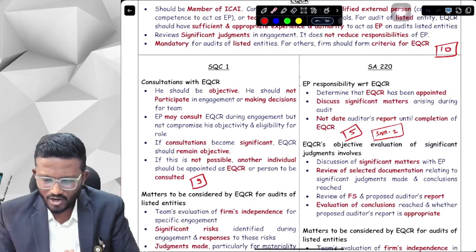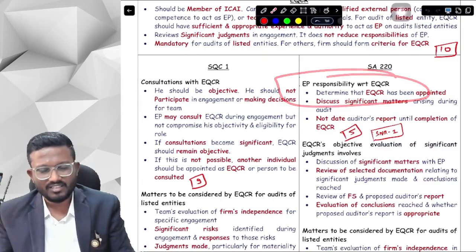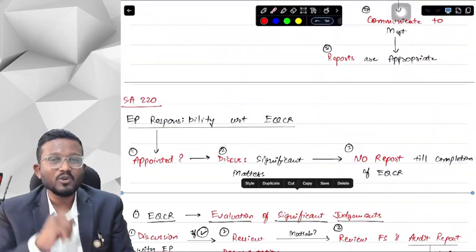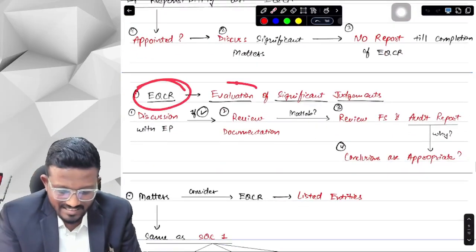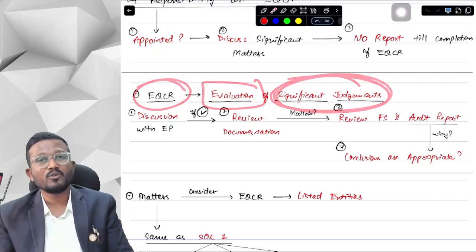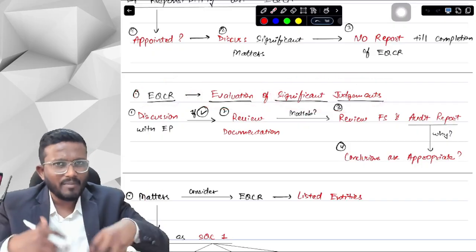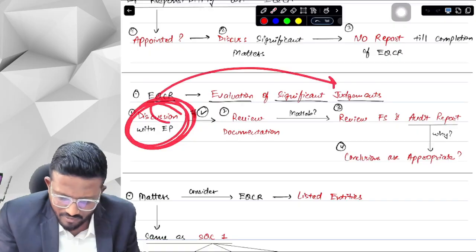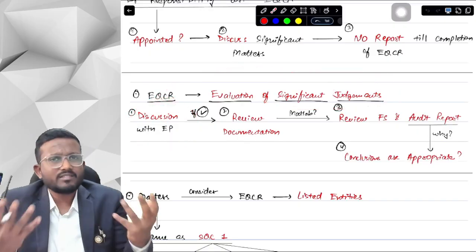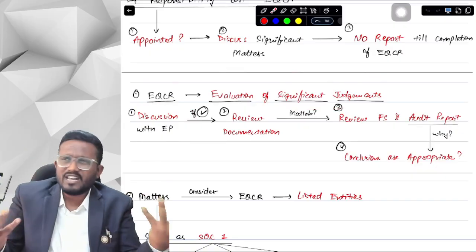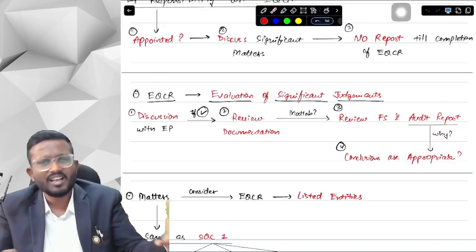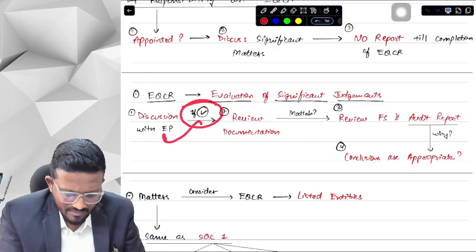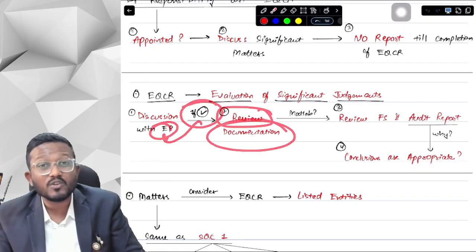So this is your engagement partner responsibility with respect to EQCR. What I have told you is that the EQCR has the responsibility to review significant judgments. The significant judgments will mostly be made by the engagement partner, so the EQCR will go to the engagement partner and discuss the significant judgments made by him. The engagement partner will obviously say all my significant judgments are correct, and we take them very seriously. But we should not just rely on the engagement partner. If the engagement partner says everything is correct, then we need to review the documentation.